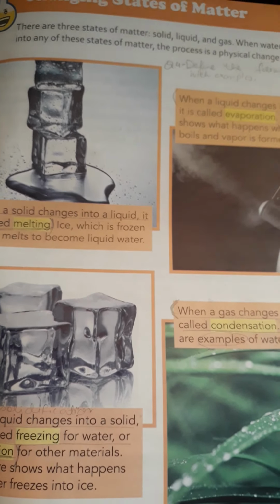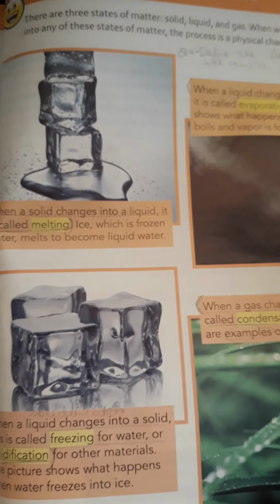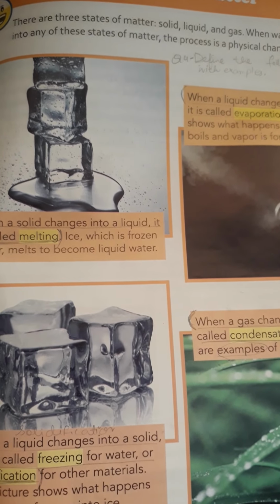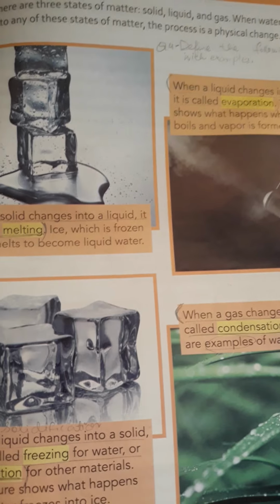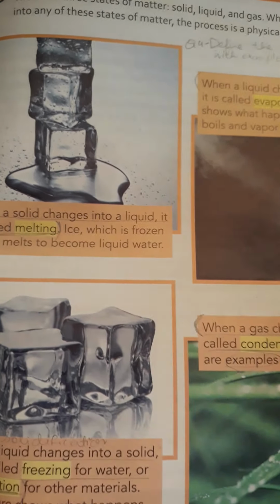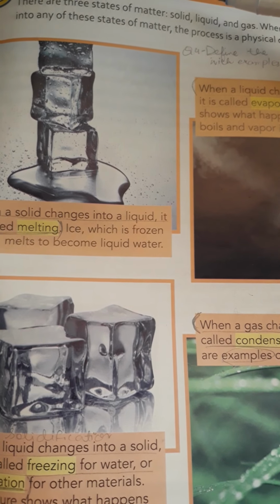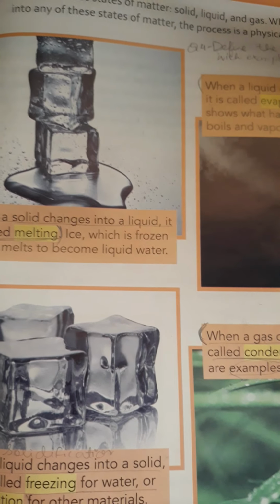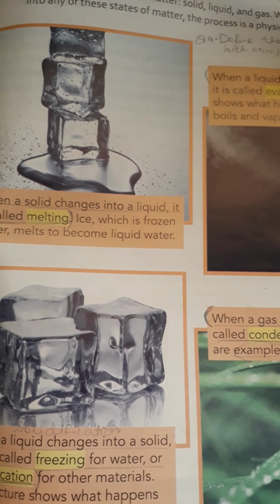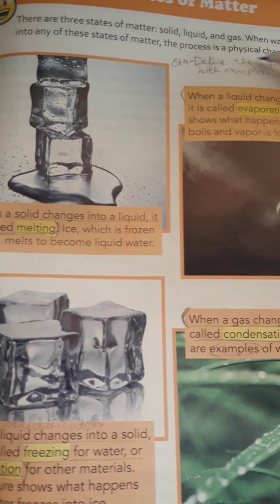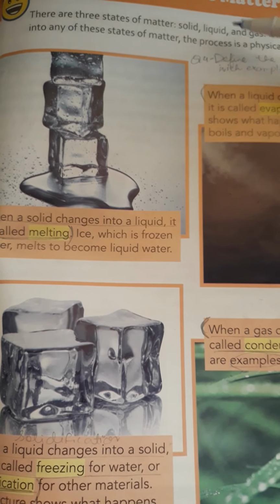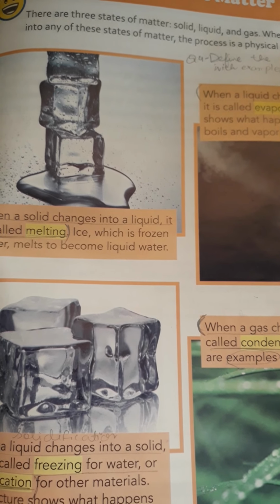On page number 149, we will study the different states of matter. In grade 4, we have learned there are 3 states of matter: solid, liquid and gas. This is just the beginning of your matter lecture. There are 3 states of matter: solid, liquid and gas. When water changes into any of these states, the process is a physical change.